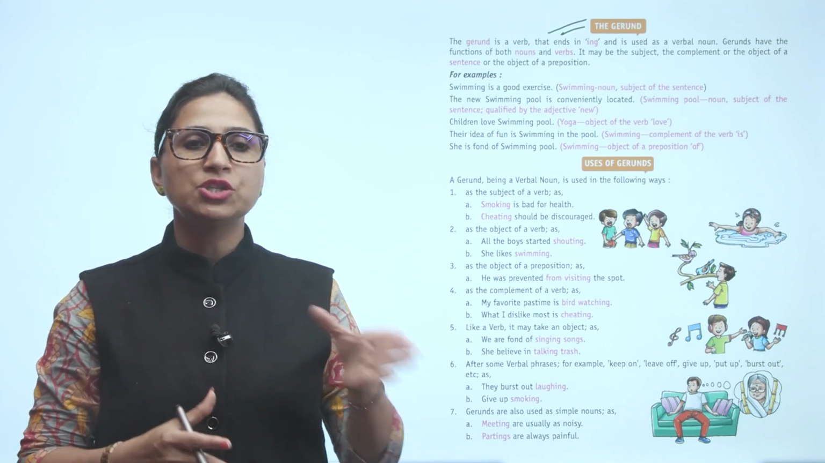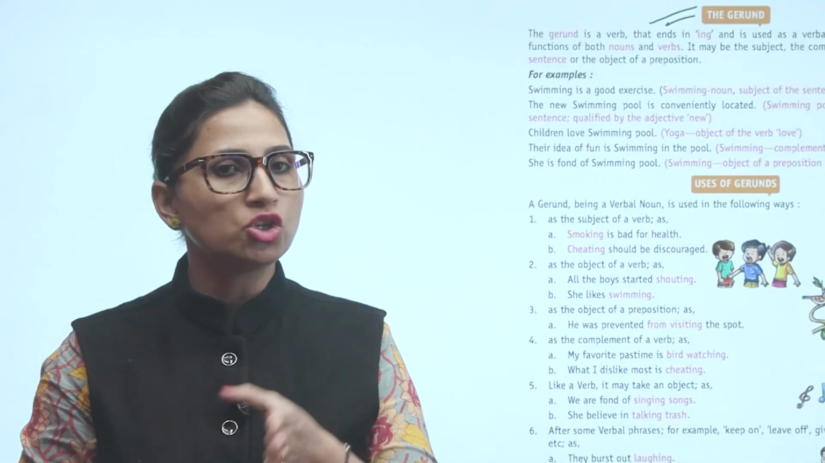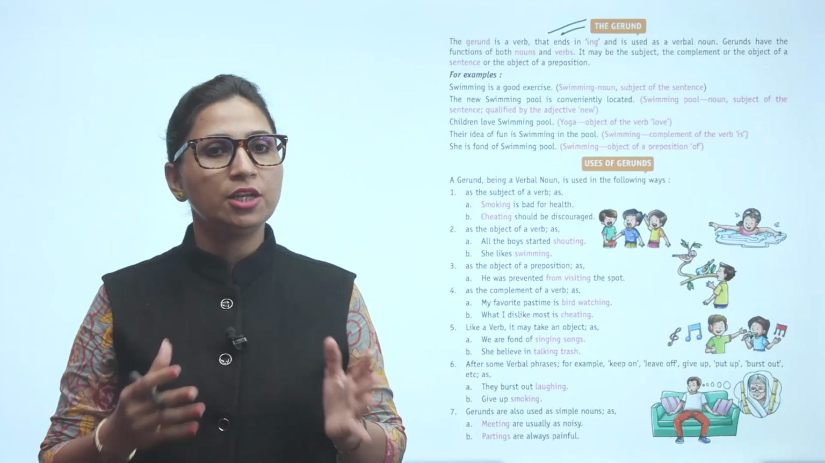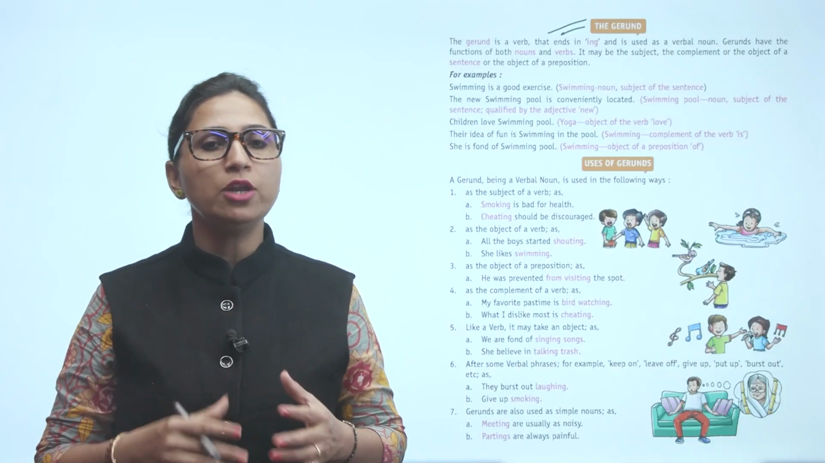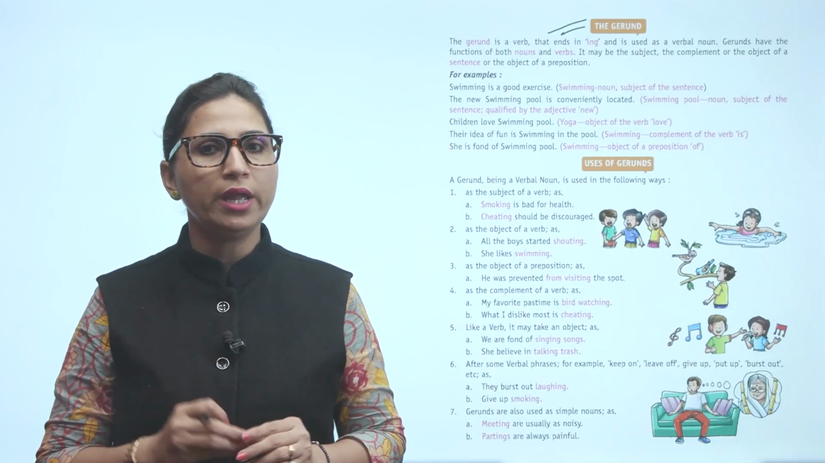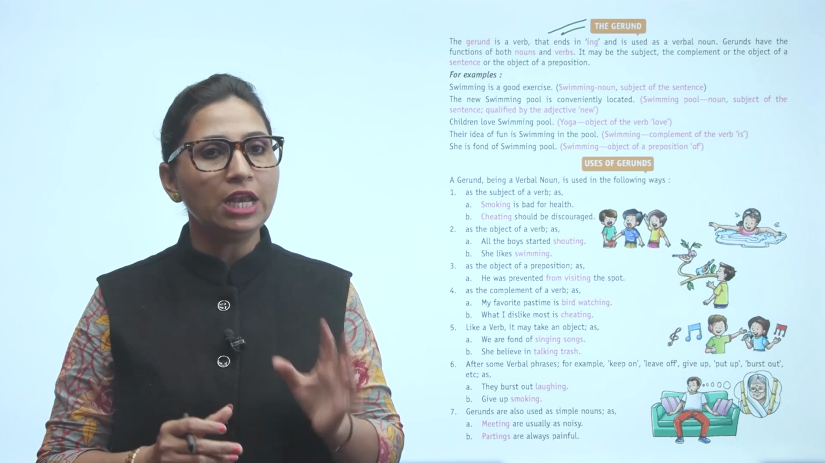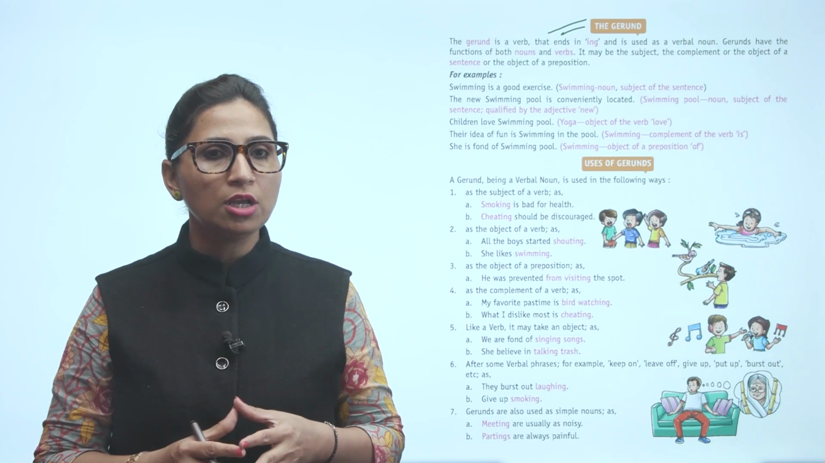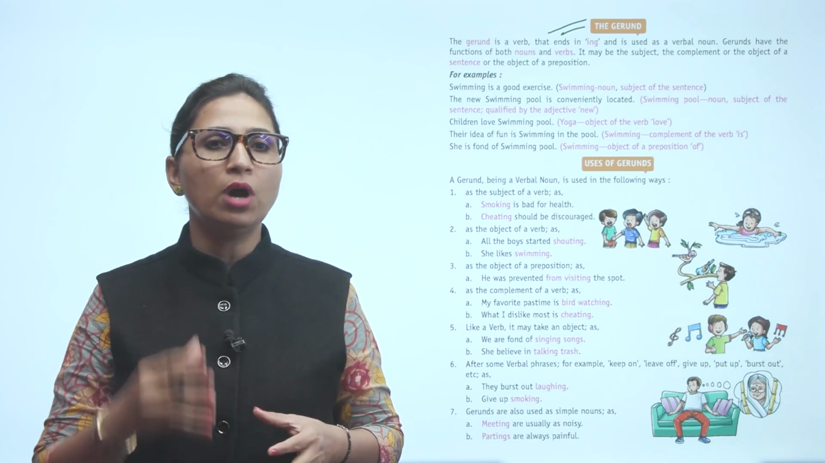For example, swimming is a good exercise. So swimming क्या है यहाँ पर? Noun and subject of the sentence. The new swimming pool is conveniently located. Swimming pool noun है, subject of the sentence qualified by the adjective new को. Children love swimming. So swimming object और verb हमारी क्या है?